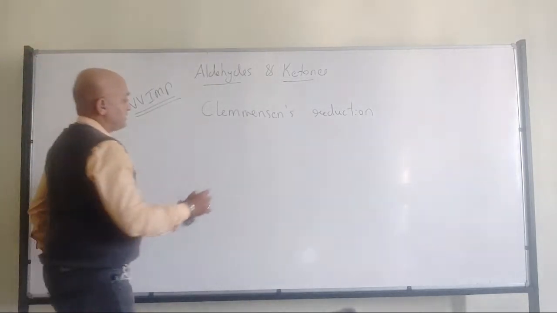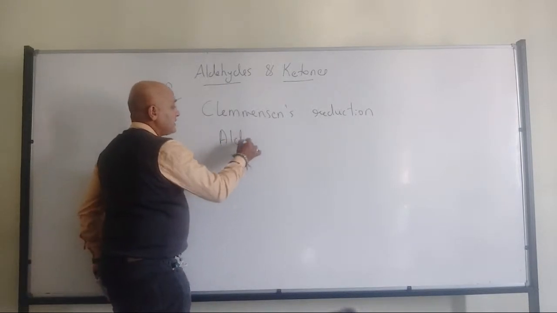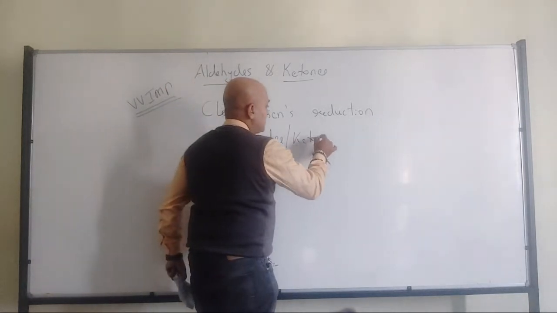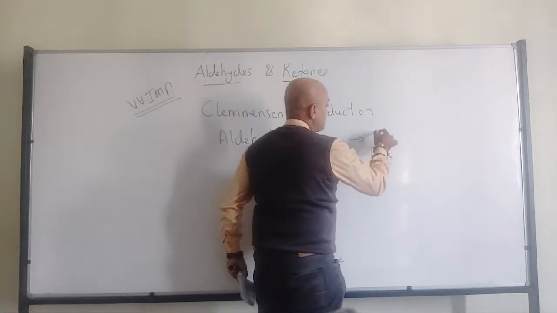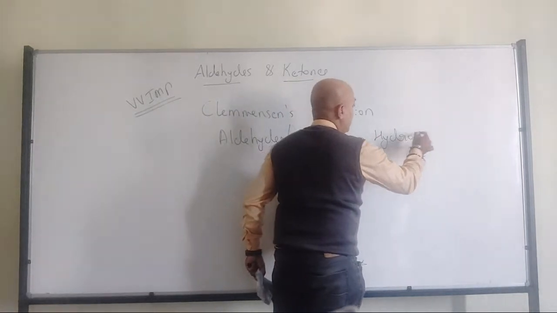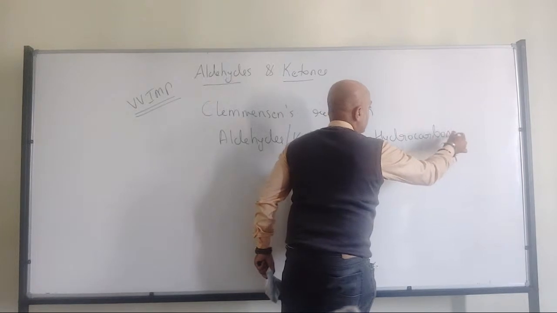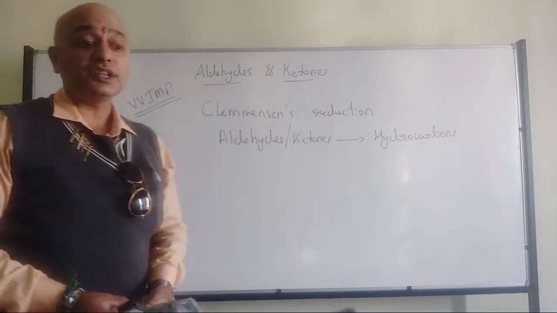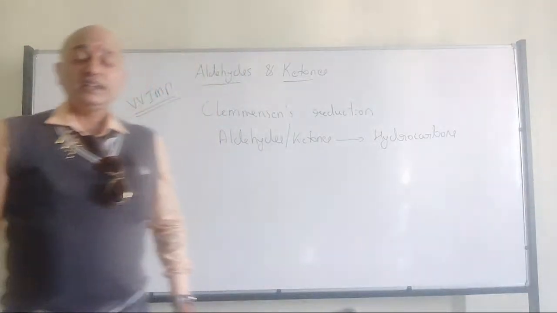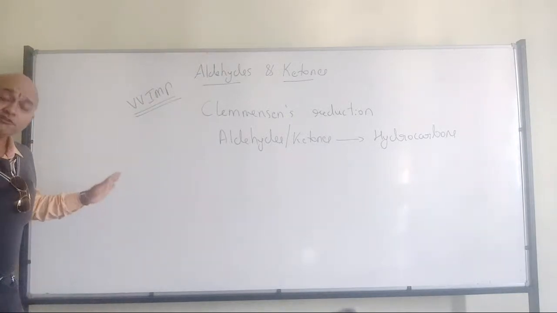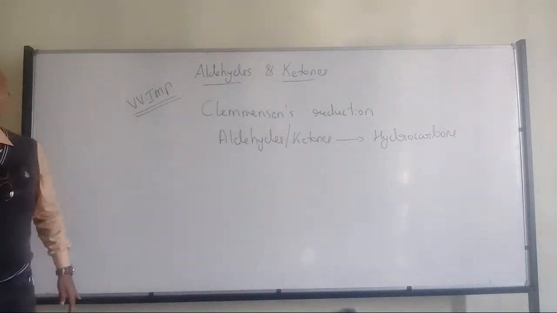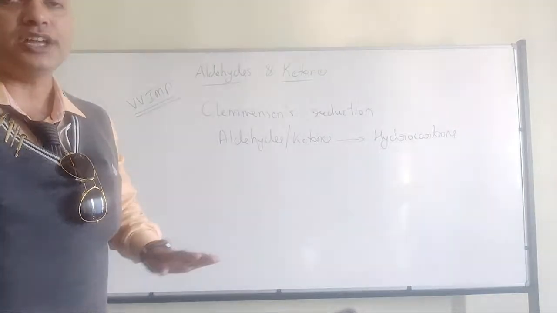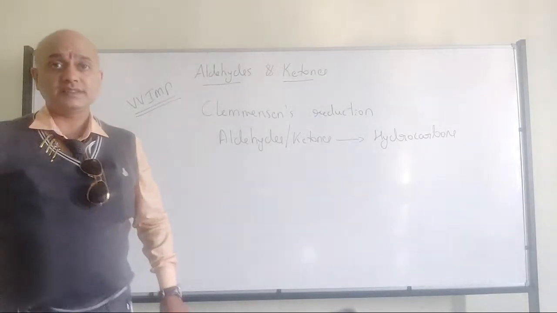Now what is the difference? In this case, aldehydes or ketones will be converted into the respective hydrocarbons. That's where Clemmensen's reduction differs from the earlier case. In the earlier case, although it was a reduction process, it was a hydrogenation reaction, where aldehydes and ketones were added with hydrogen and converted into alcohols.